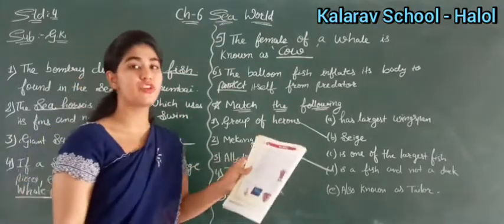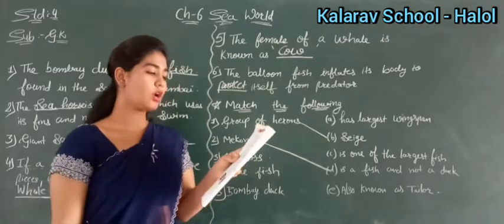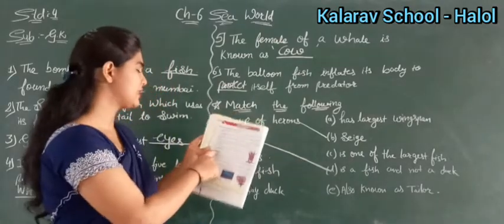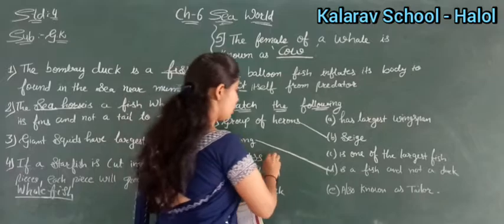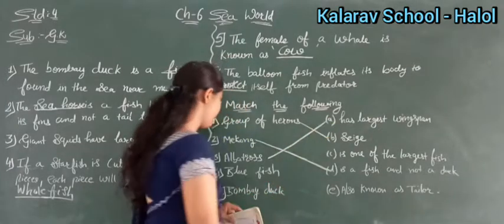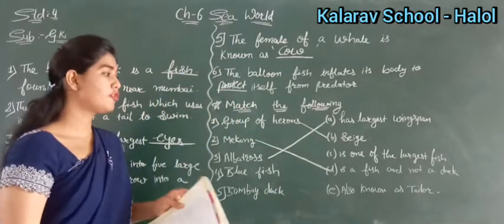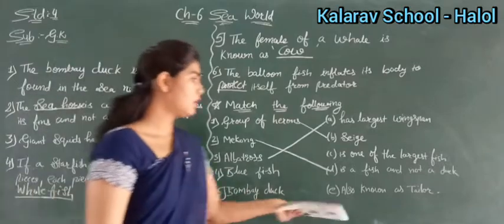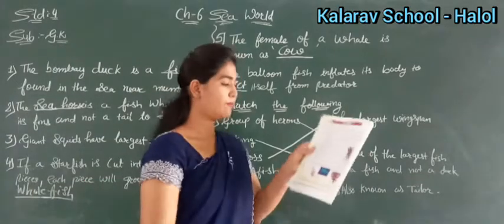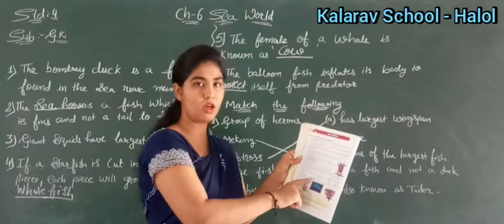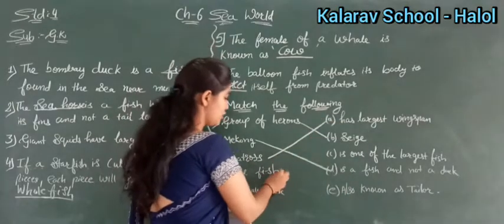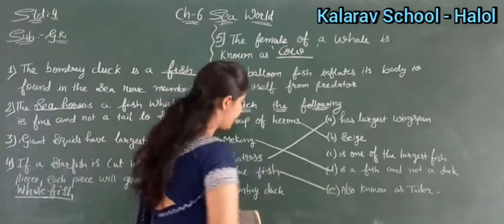Albatross has the largest wingspan, about 12 feet, right? See here number 6. Then bluefish. Bluefish is also known as tailor, see the last line, number 10.